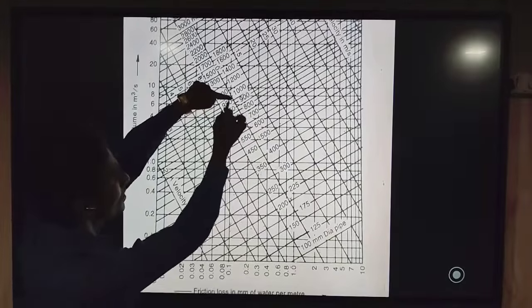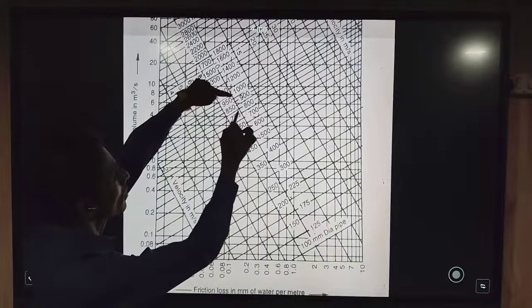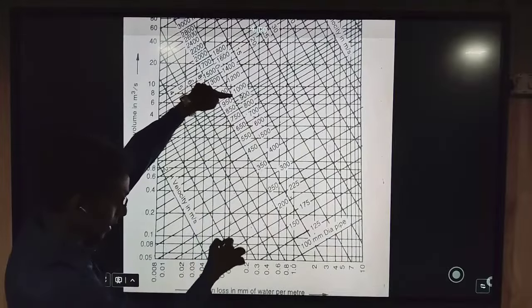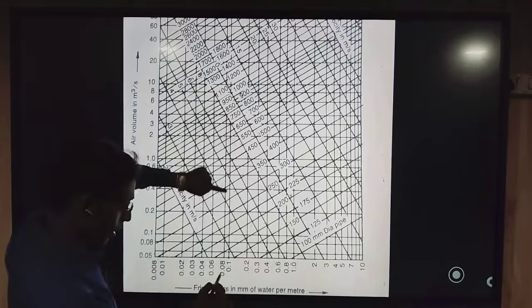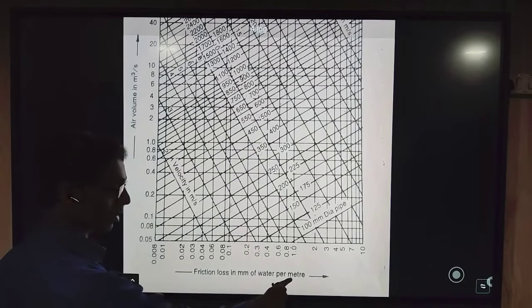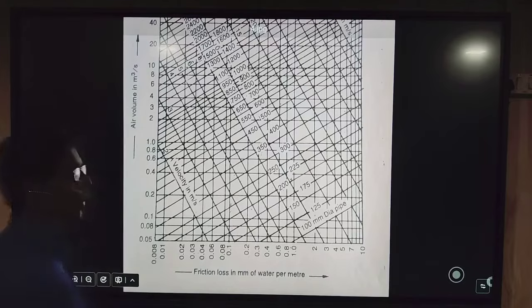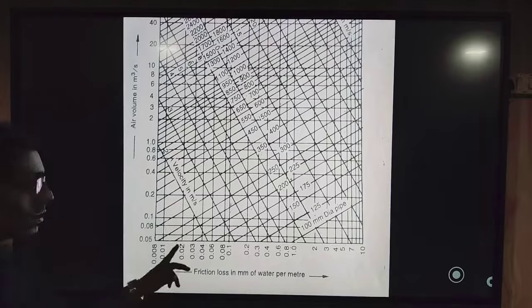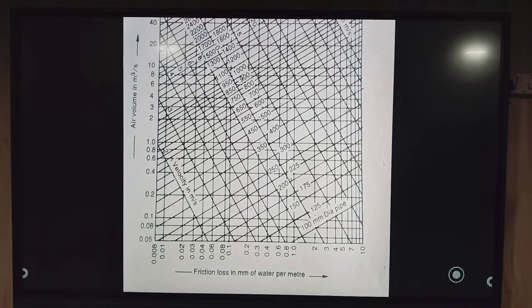And if you project a line from this point in a downward direction, you will find the value 0.1. This is the friction loss in mm of water per meter, so this will be the value of PF. Let us now enter these two values in the table.